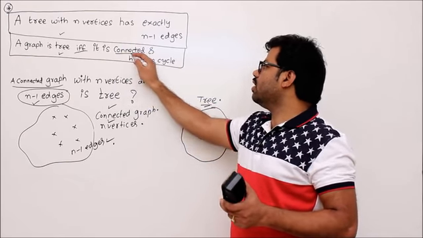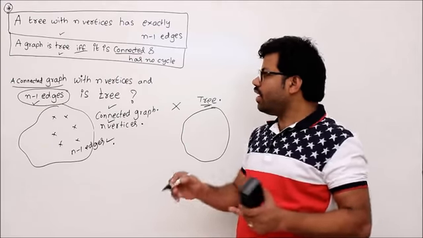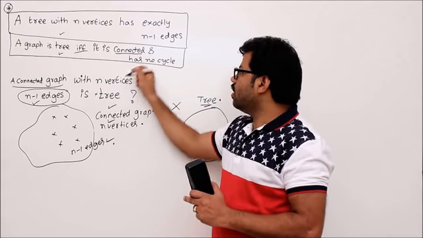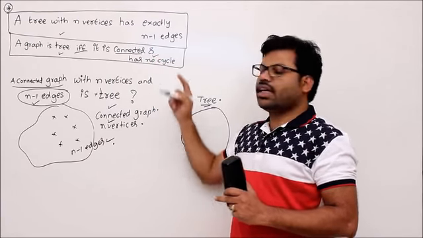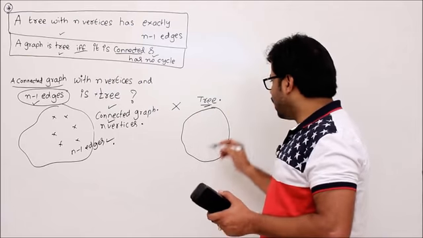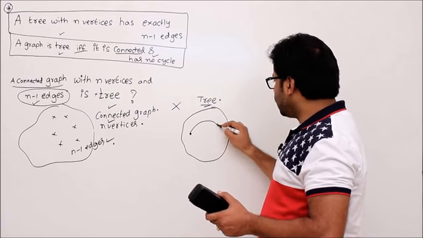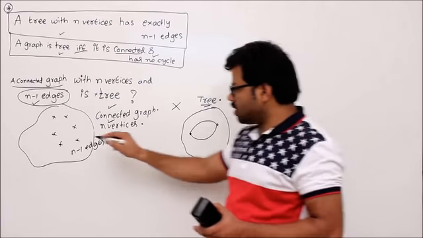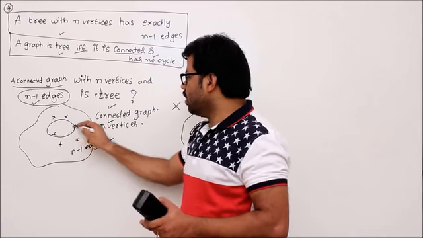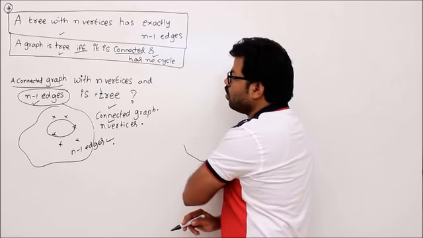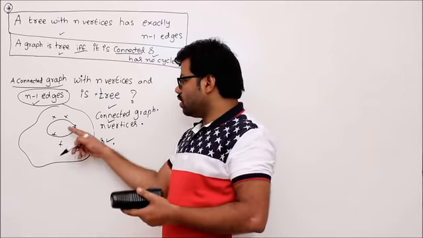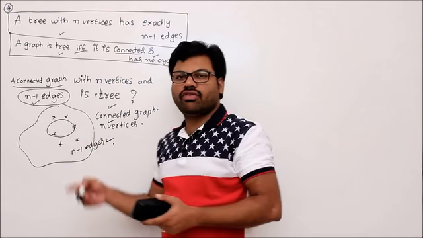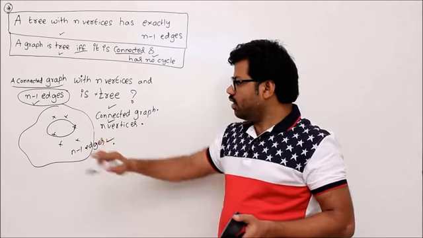Already it is given that it is connected. Then why is it not a tree? Really it is not a tree, so this should happen: has no cycle should become false, right? Then definitely maybe this graph has cycles, right? Okay, here there is a cycle. This is the only reason your graph should not be a tree, right?